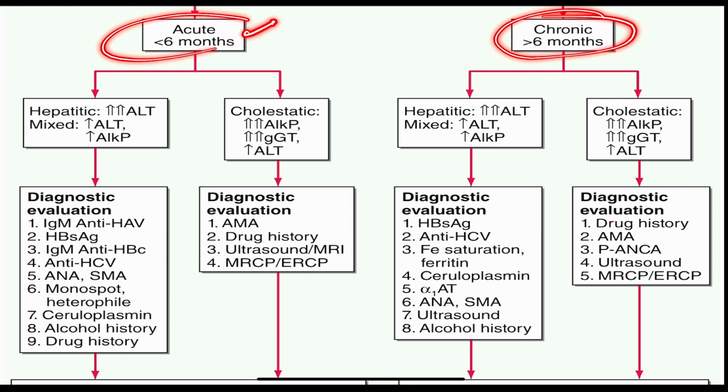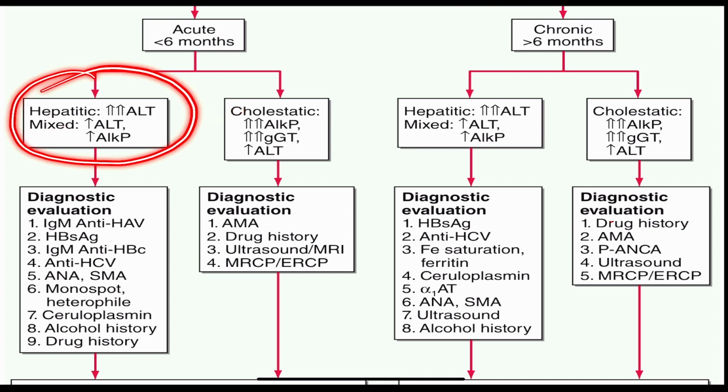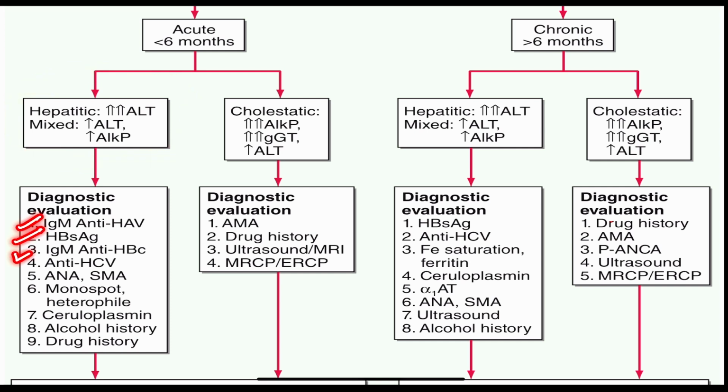Whether acute or chronic, we have to look for the pattern of liver injury, whether it is hepatocellular, cholestatic, or mixed. Hepatocellular and mixed diseases have similar etiology. We have to do HIV, hepatitis B, hepatitis C. ANA is done for autoimmune hepatitis, smooth muscle antibody also for autoimmune hepatitis. Wilson disease, which can present as acute liver injury, alcohol history and drug history. So this is basically the hepatocellular pattern of acute liver injury.